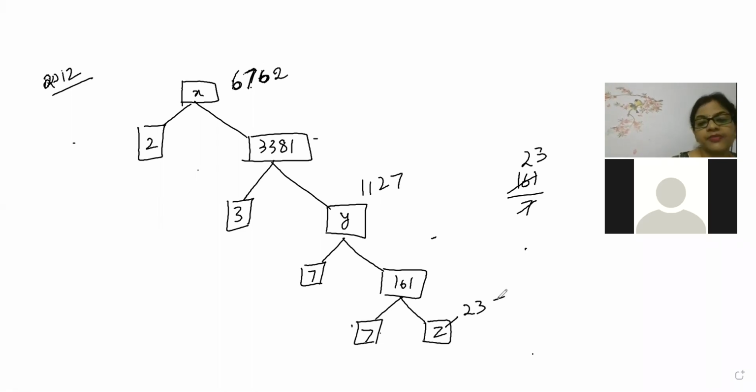So Z value is coming 23, Y value is 1127, and X value is 6762. Look here, beta, your speed will only give you victory. So multiplication and all that work, practice is very much needed.